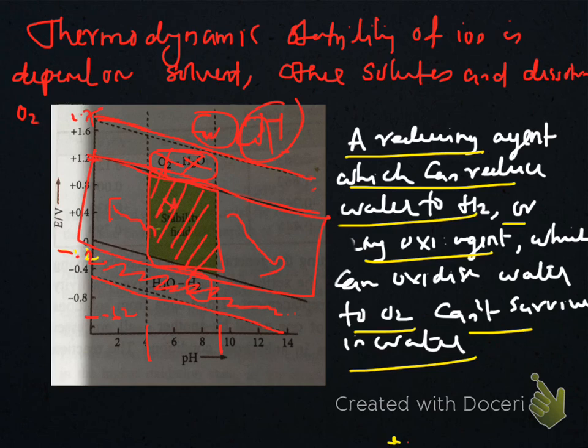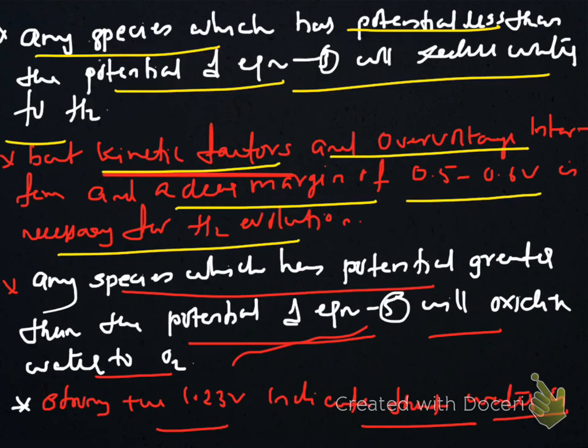But if they come in contact with some species of higher potential, then they oxidize water. If they come in contact with species of low reduction potential, then they can reduce water to hydrogen. These are the stability discussions of water. It is only thermodynamic stability, it does not explain the kinetic stability. Thank you.